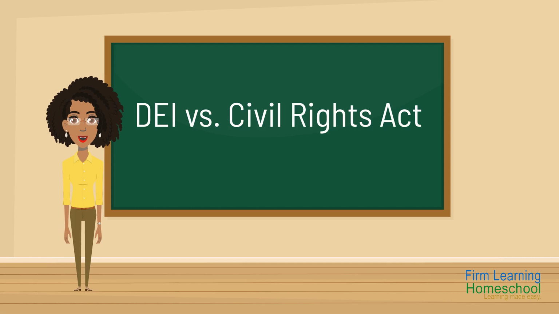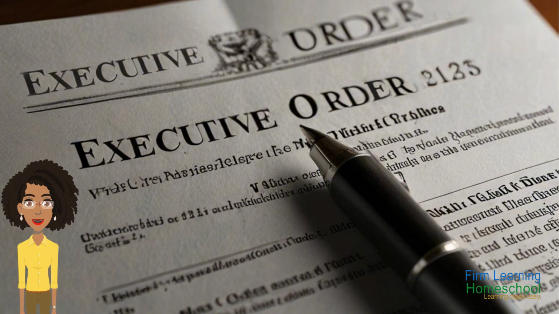Today, we're going to talk about something called the DEI Executive Order, signed by President Donald Trump. We'll also learn how it's different from the Civil Rights Act signed by President Lyndon B. Johnson. Let's dive in. What's an executive order?